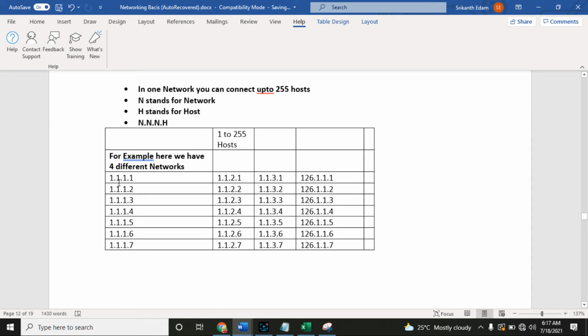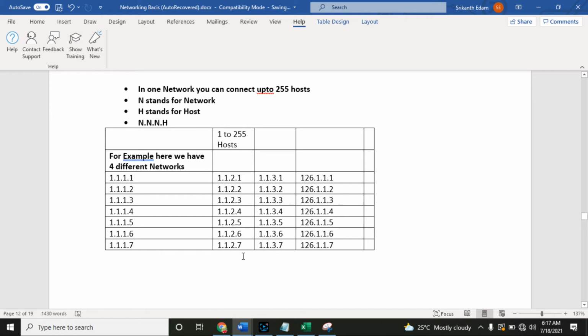So this is one network, guys. For example, 1.1.1.1, and 2, 3, 4, 5, 6, 7. You can go up to 255. You cannot give 256. So only up to 255 you can connect your devices in a single network. And this is a different network now: 1.1.2.1, 2.2, 2.3.